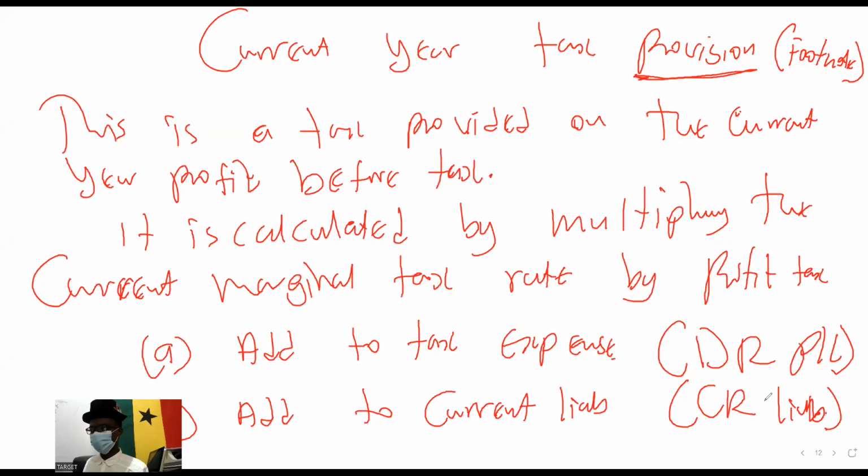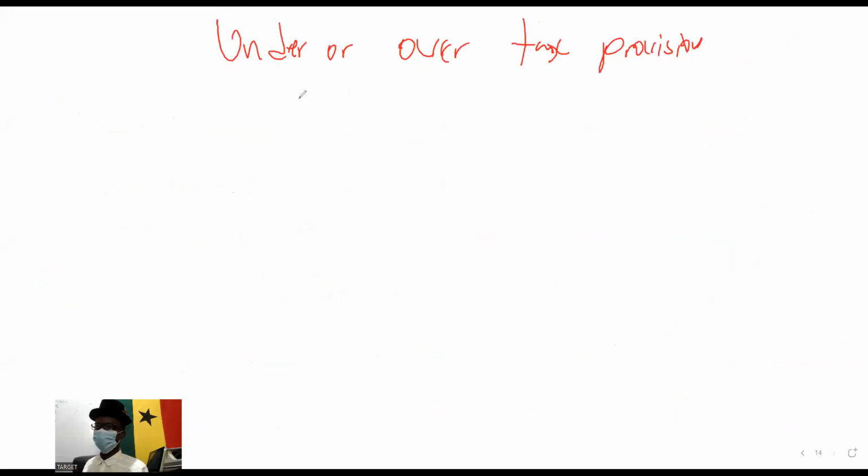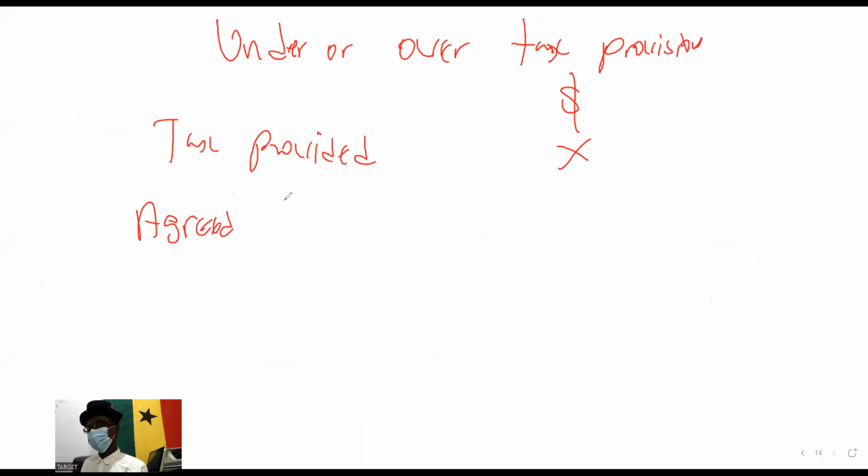So the computation is like this. You always compare two items. You compare the tax provided, so much, and we normally say agreed, or final tax, or tax paid.